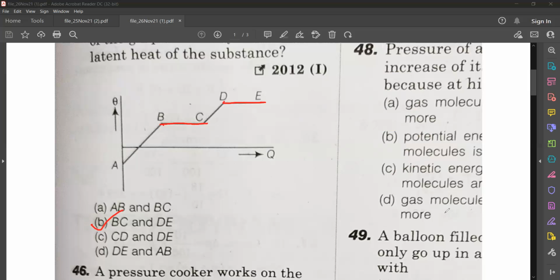Understood also? Let's move to the next question. Question number 46.